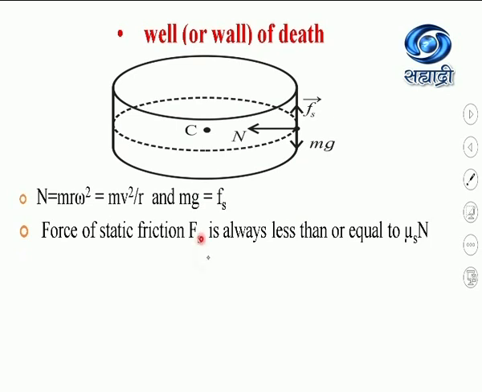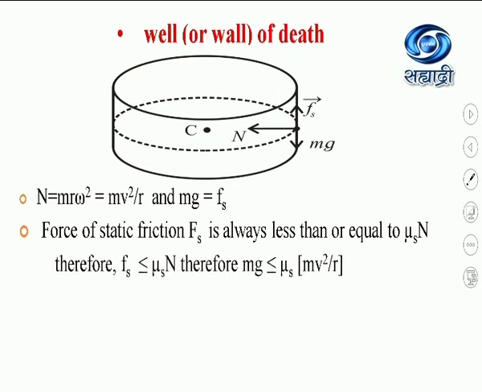Now the force of static friction, as you know, is always less than or equal to mu s into N. This force of static friction should be less than or equal to that limit, so that the vehicle can overcome it and move in a horizontal direction. Therefore, Fs equal to mg.